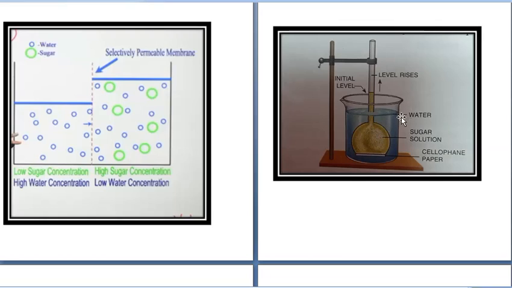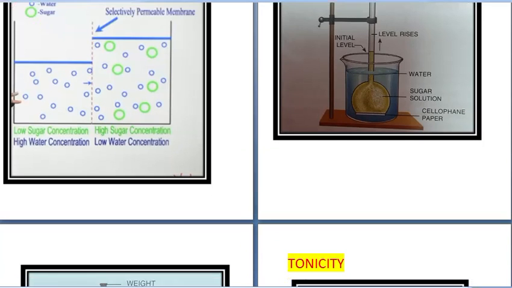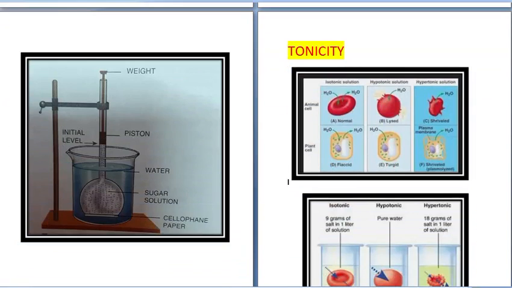So again, if in the thistle funnel it is 50% and in the beaker it is 30%, water from the beaker will rise into the thistle funnel. Alright, but if it is the opposite, if the thistle funnel contains 30% sugar solution and the beaker contains 50% sugar solution, what will happen? The level of water in the thistle funnel will fall. From the thistle funnel, water will go into the beaker. Is it clear? So these types of changes can be done and questions can be asked.